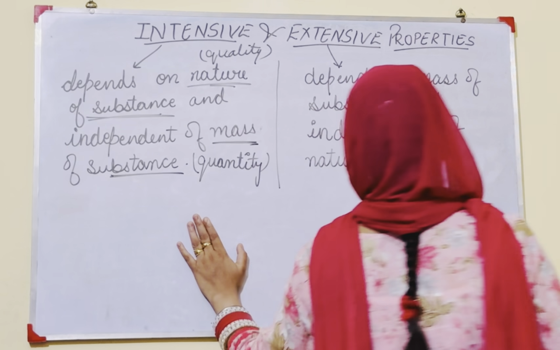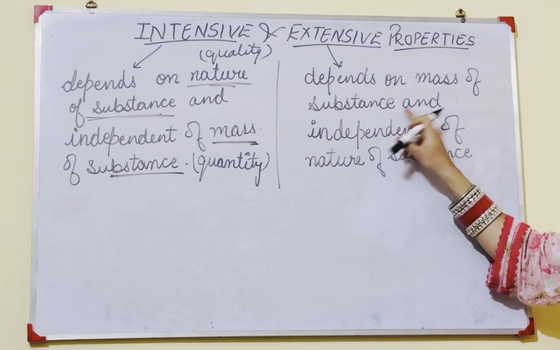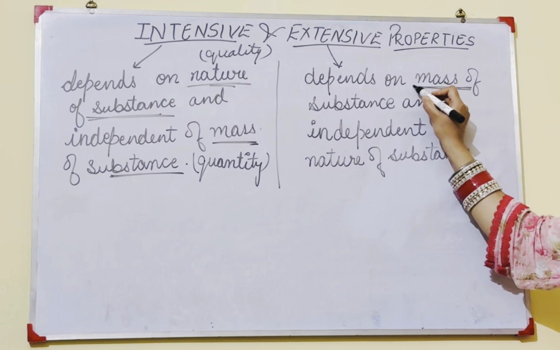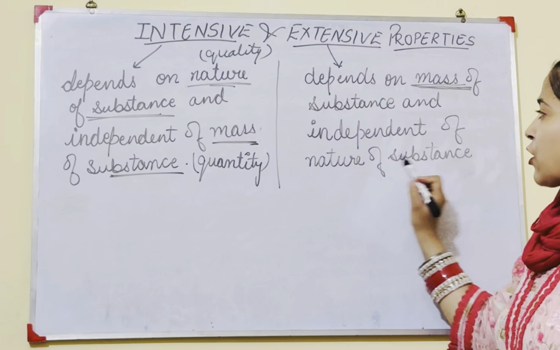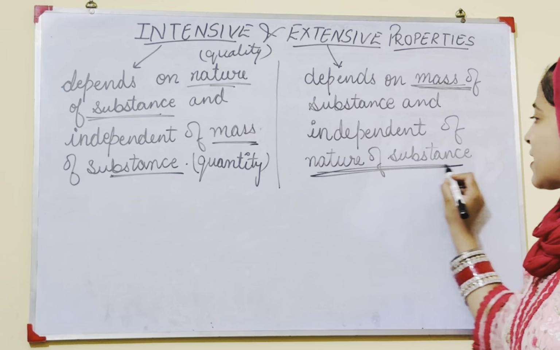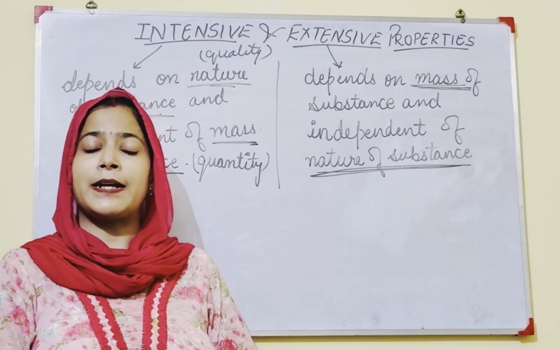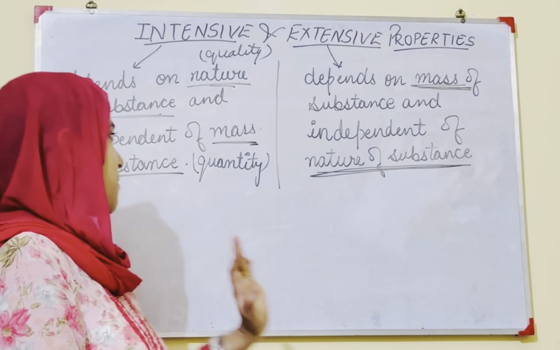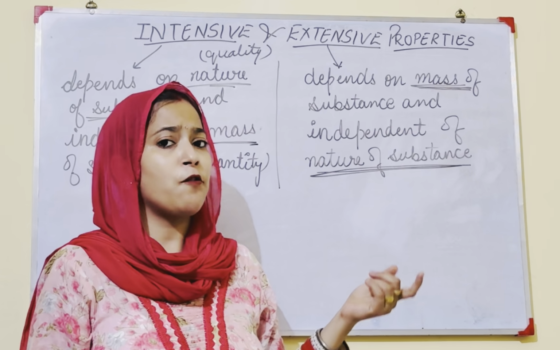Similarly, extensive properties depend on the mass of a substance, meaning the quantity of a substance, and are independent of the nature of the substance, the quality of the substance. To remember the definition of intensive and extensive properties, you just remember one thing, either in terms of mass or in terms of nature.